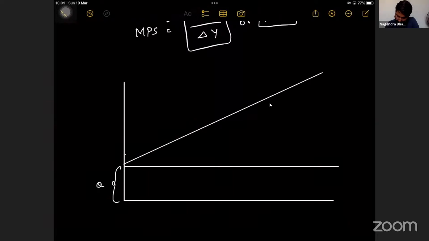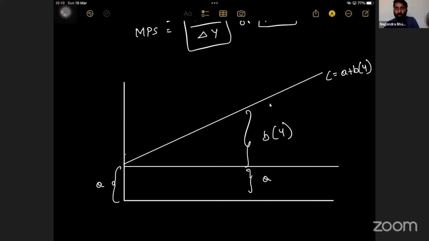So this is the gap. The gap between this is B into Y. What is this gap? This is A. Totally then, what is this? C is equal to A plus BY.